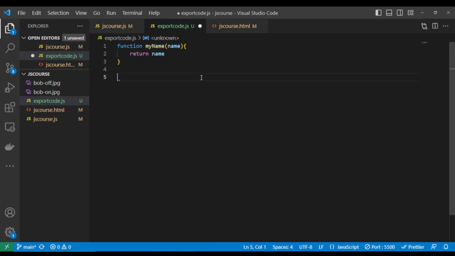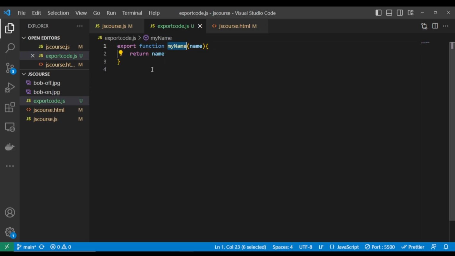But in this course, we are going to use ES6, where we use the import and export keywords. So what I'm going to do is quickly write the export keyword at the very beginning of this function. Now I have exported this function.